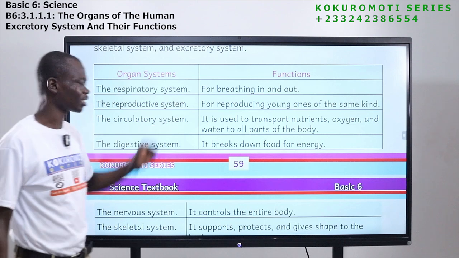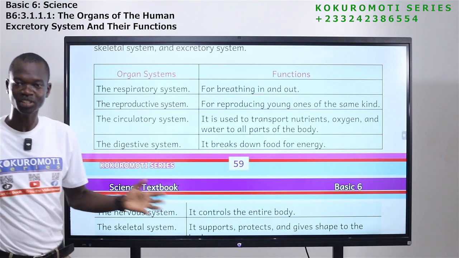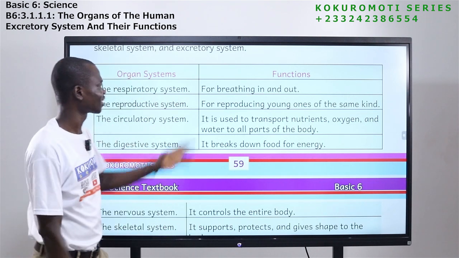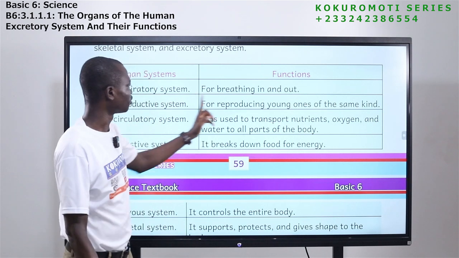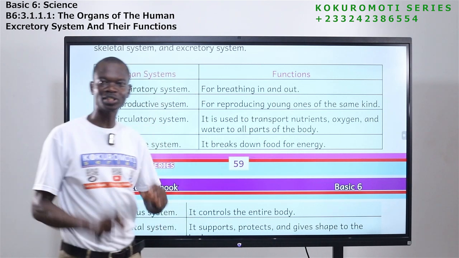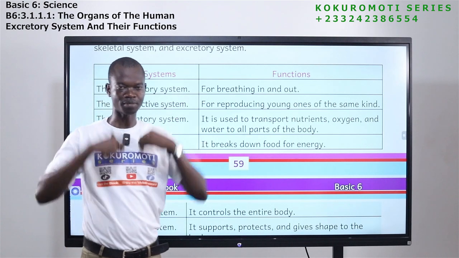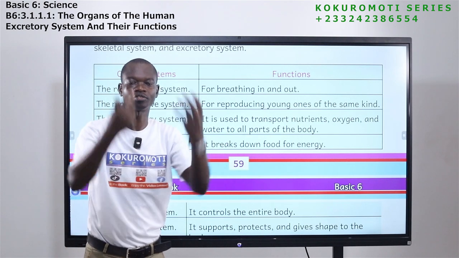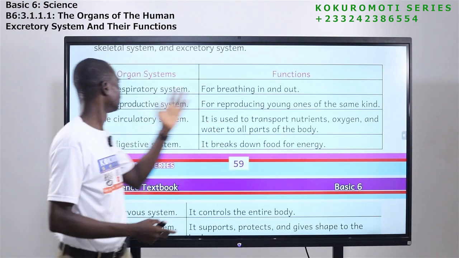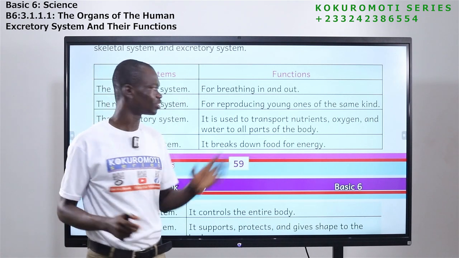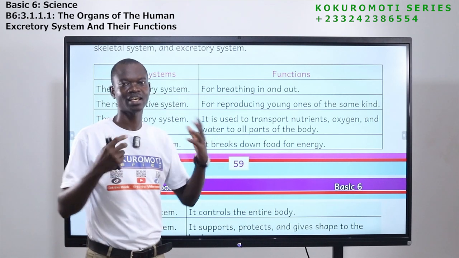Now the respiratory system. Yes, you have a respiratory system. And what's the work of the respiratory system? The function is breathing in and out. So the part of the body that ensures that air goes into the body and air comes out of the body is what we call the respiratory system. It is used for breathing in and out.